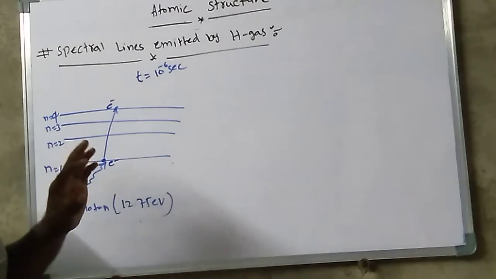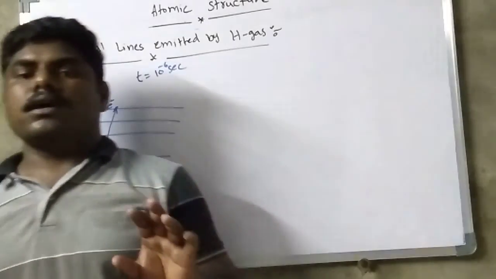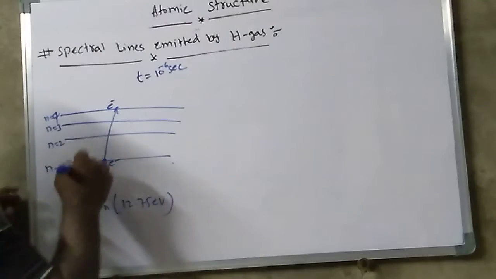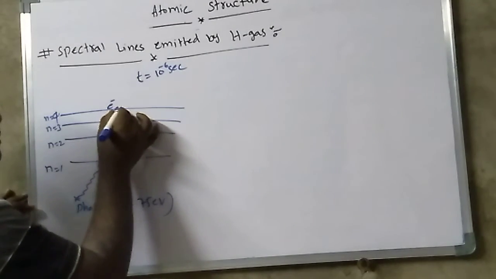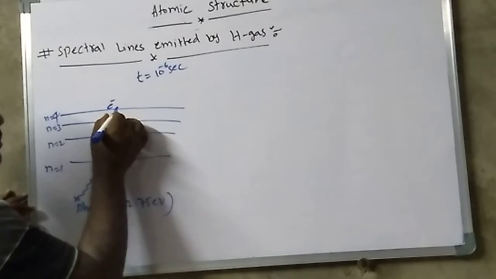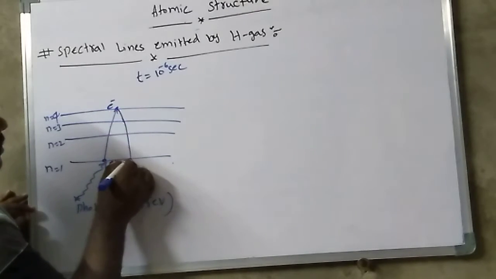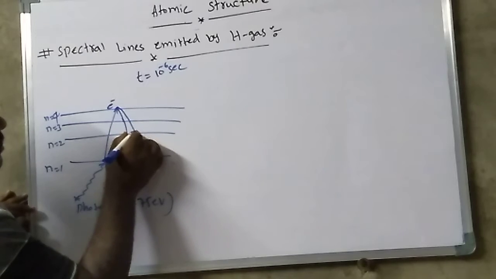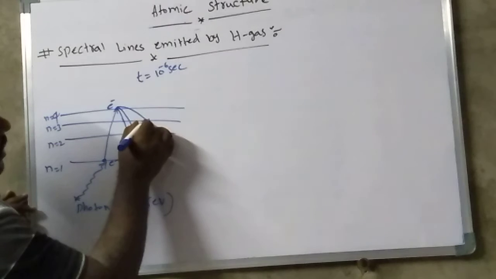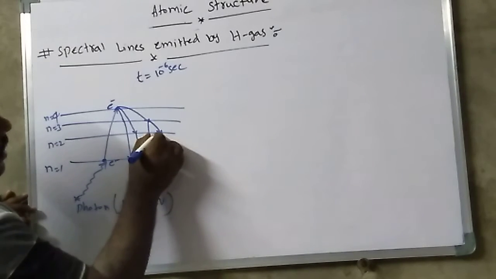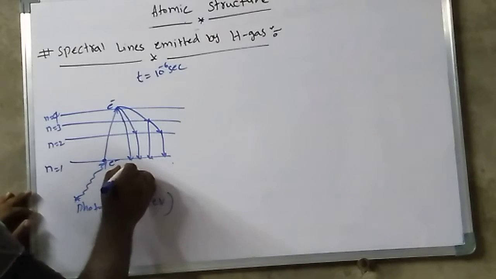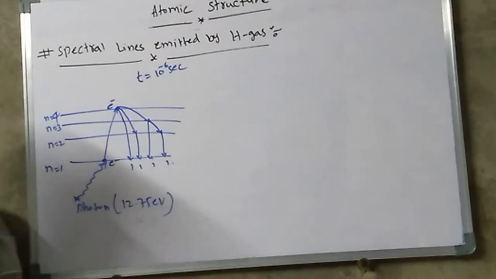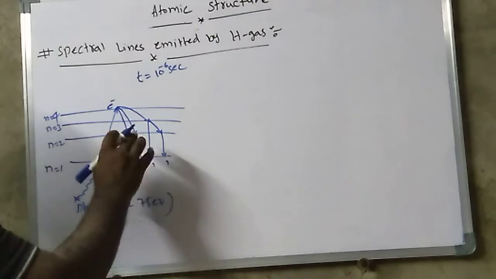Here are the possible paths of the electron for de-excitation. This is the first one, and this is the 1, this is the 2, and this is the 3. Again, this one moves downward, and again there are two possibilities: here to here, here to here, and here to here also. This is the ground state, n equal to 1.